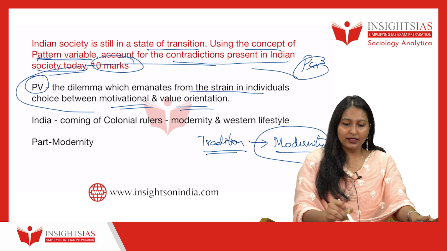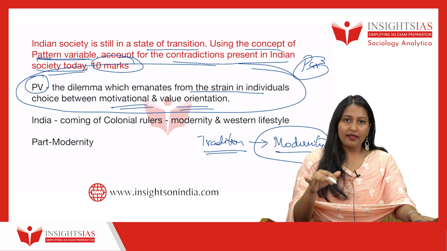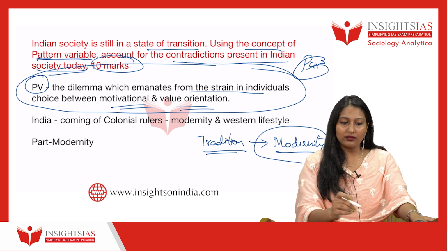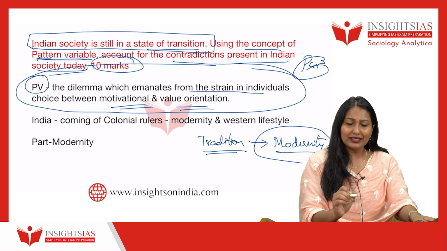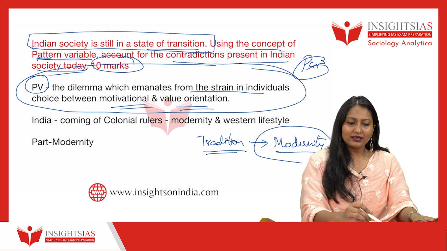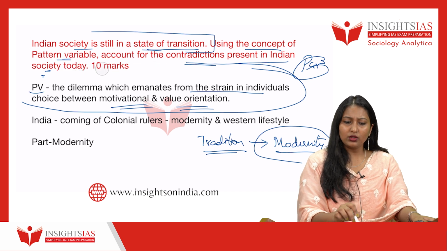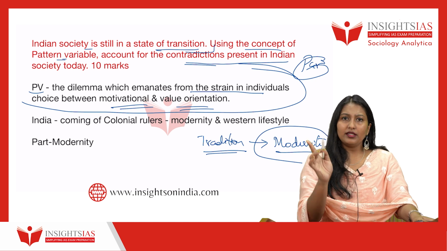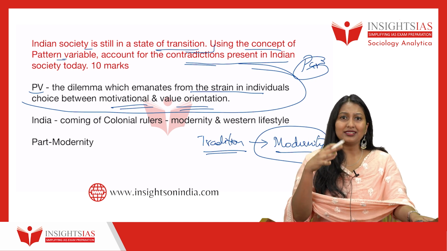So give a simple definition of pattern variable, and then you can move on to the Indian context, or just talk one or two lines about this particular statement. See, when did India start to change? Though there were a lot of different invaders to Indian society, they got adjusted to it.